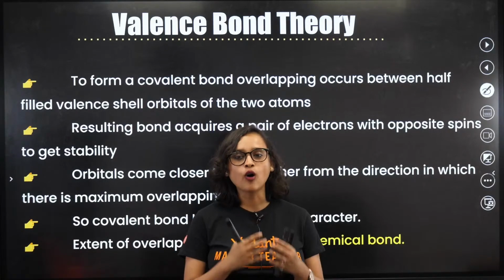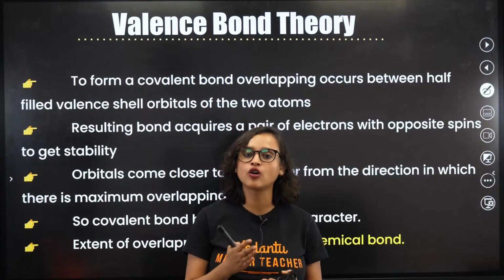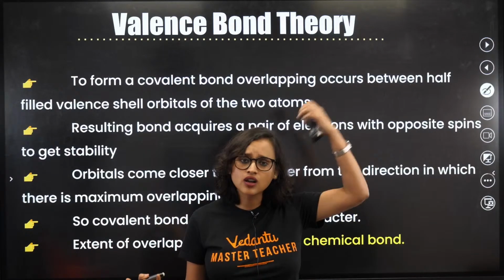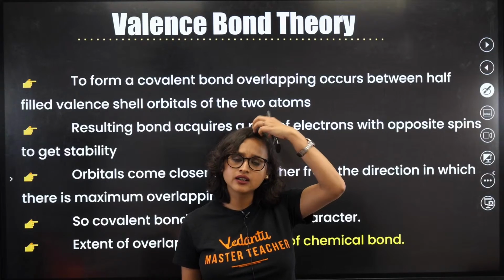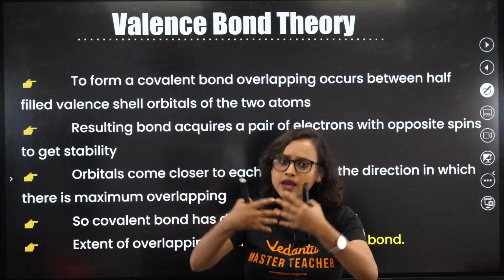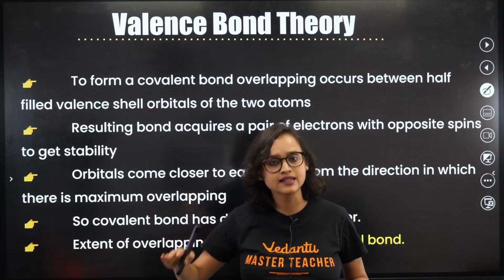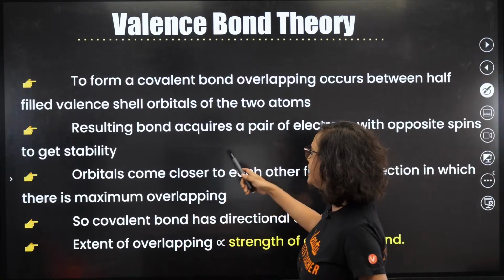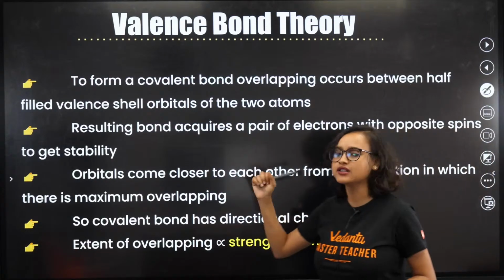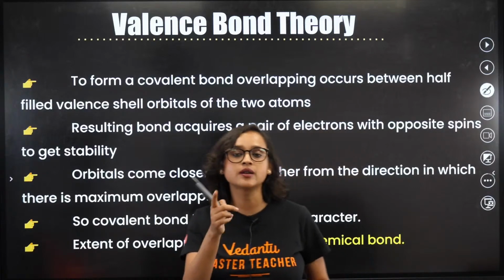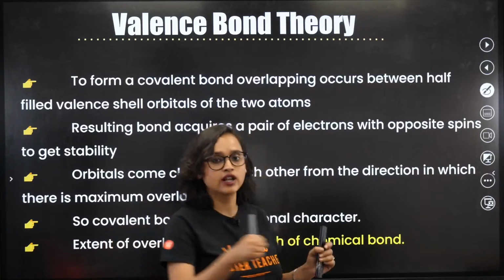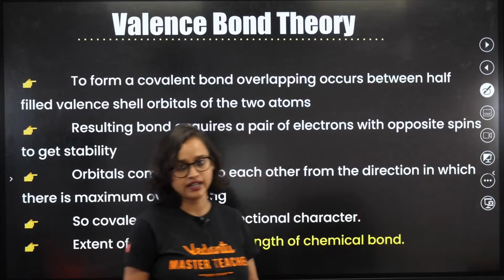So the overlapping occurs between half-filled valence shell orbitals of the two atoms. It has to be similar. I can't go and reach out somewhere else. In the same atom, s, p, d, f, although energies are a little bit different, when they mix, it is the same. Now, the resulting bond acquires a pair of electrons with opposite spins to get stability. One rotates like this, the other one rotates like this, so that stability is maintained.